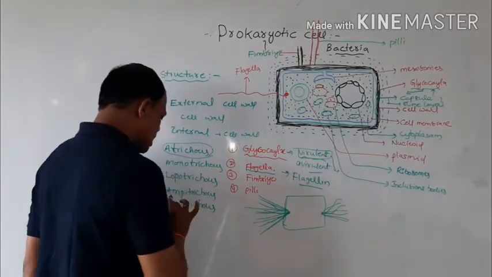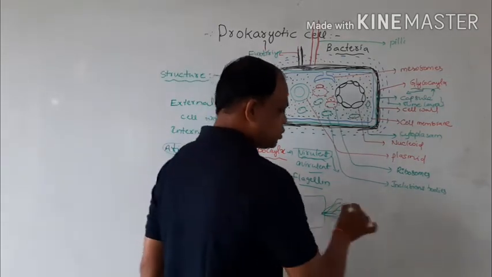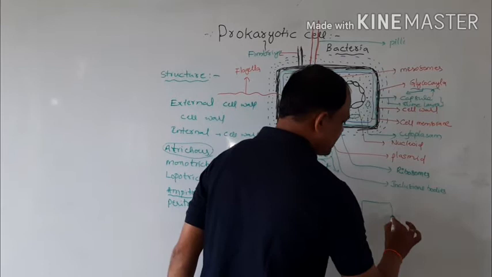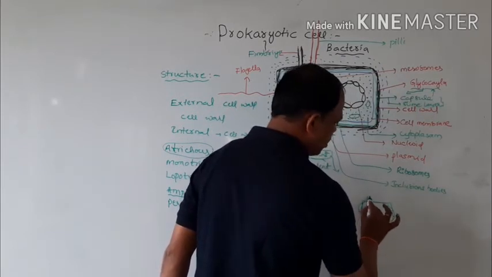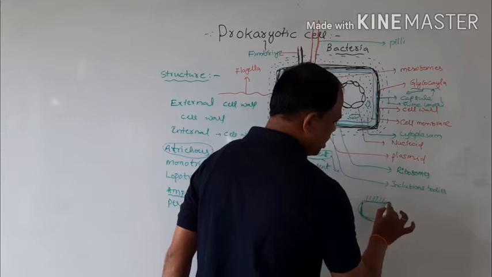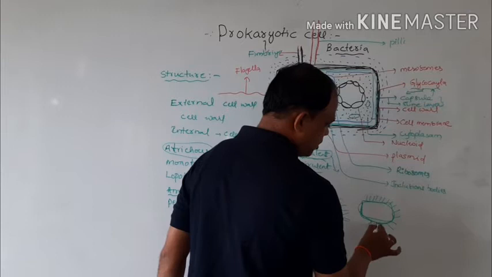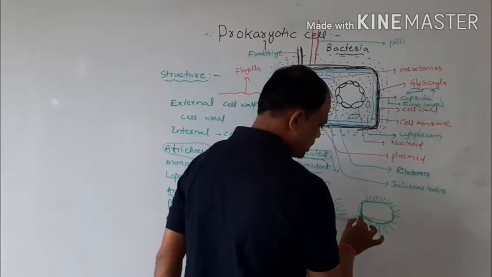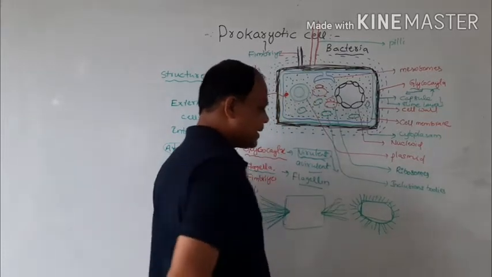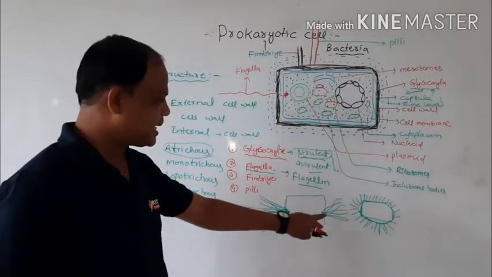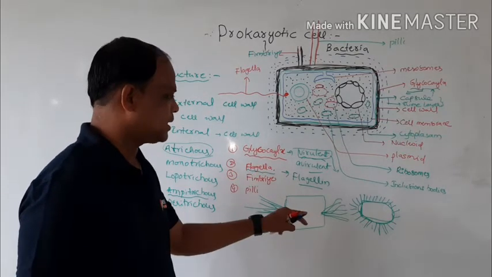This is called Amphitrichous. Peritrichous means the flagella are present all over the body. This type of bacteria is called Peritrichous bacteria. This is based on the flagella.